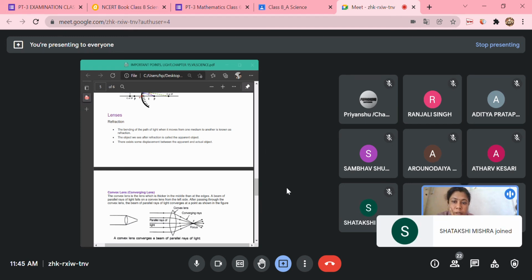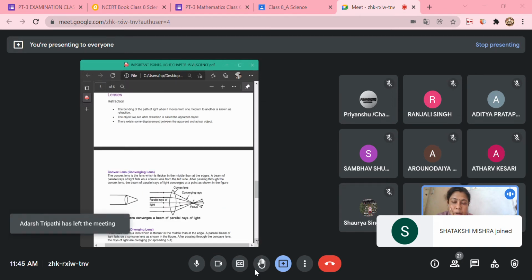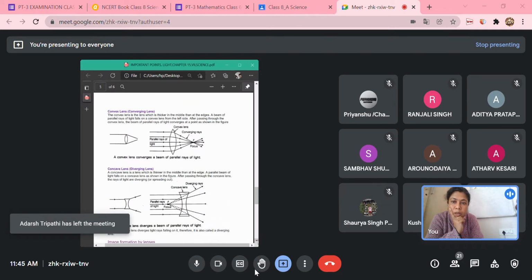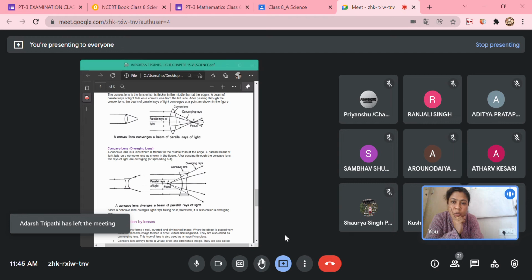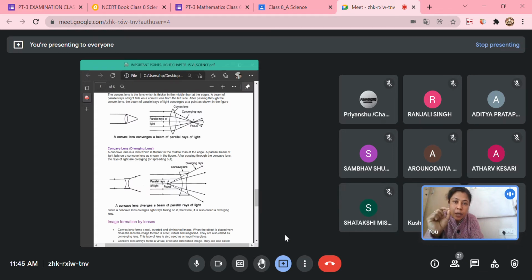So in case of a convex lens, as you are able to see, the lens is there, and the parallel rays of light, after they pass through the lens, actually converge at a point. Are you able to see that in case of the convex lens? Yes, ma'am. At this point, at which all the rays converge after refraction, that point is called the focus.